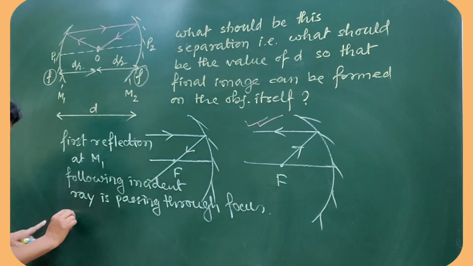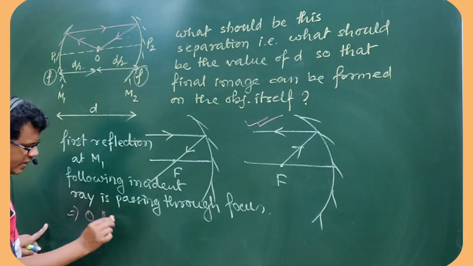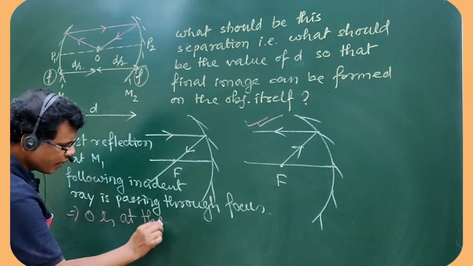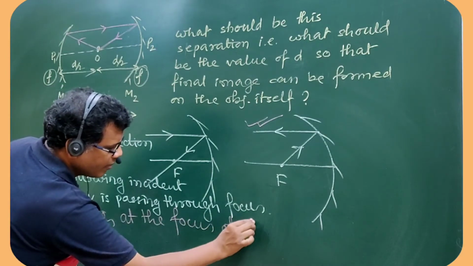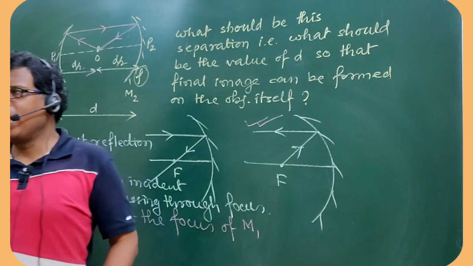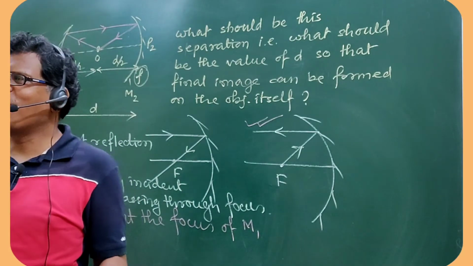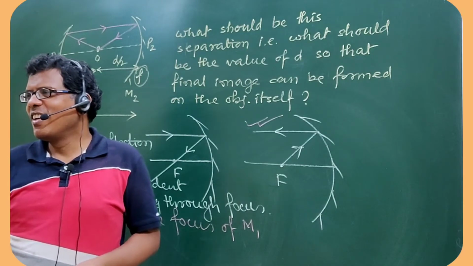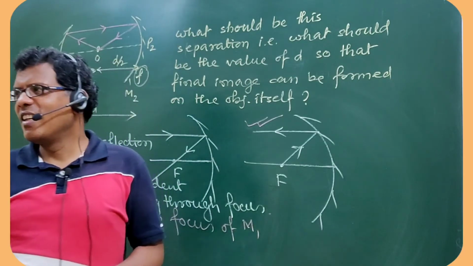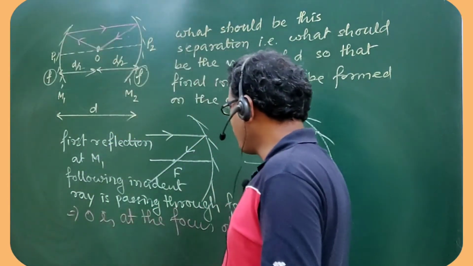So this suggests that O is at the focus of M1. O is primarily placed at the focus of M1, yes or no? Are you getting me or not? Are you understanding this? Fine. So that means first argument we have completed.